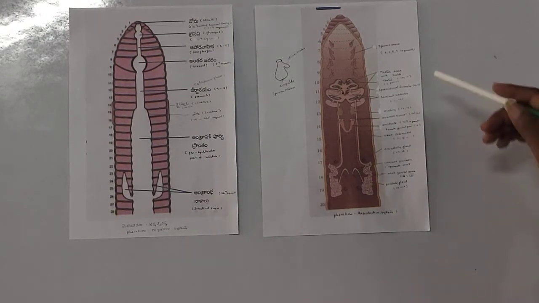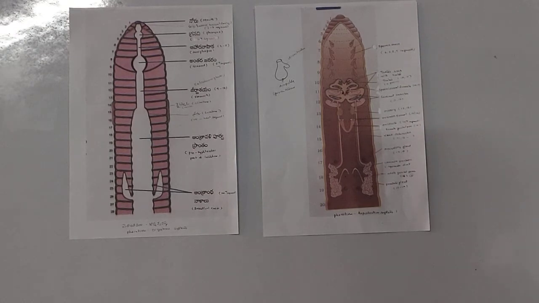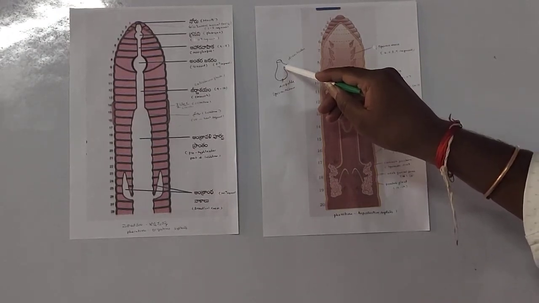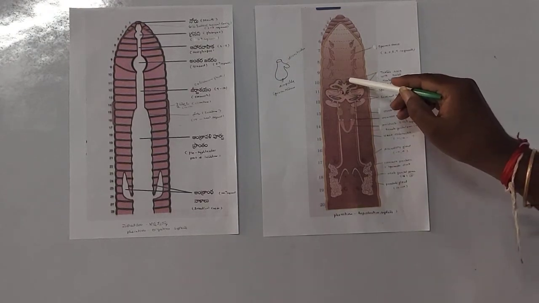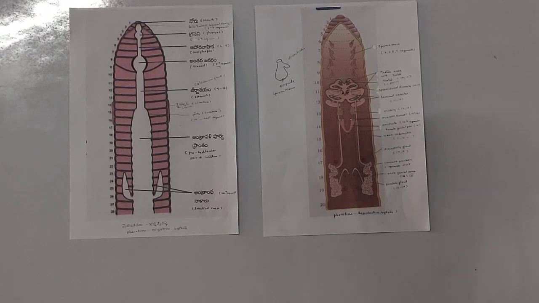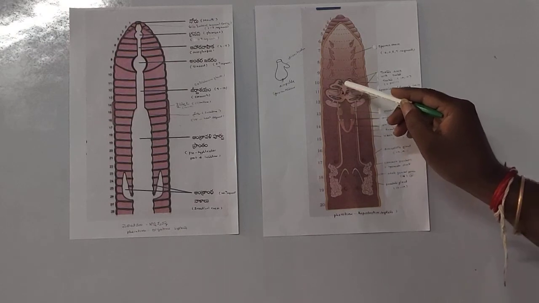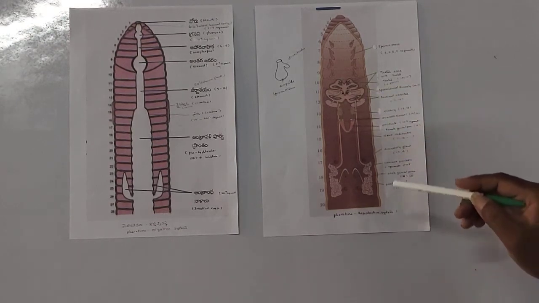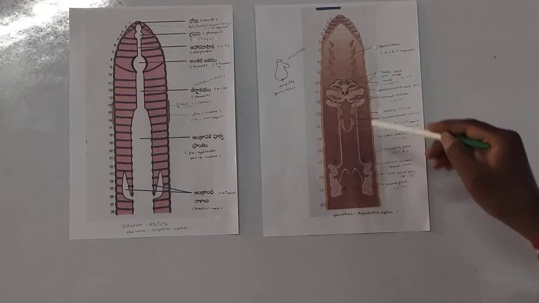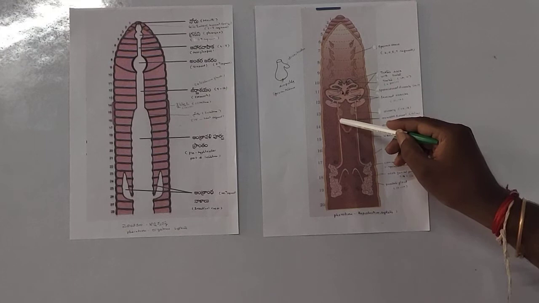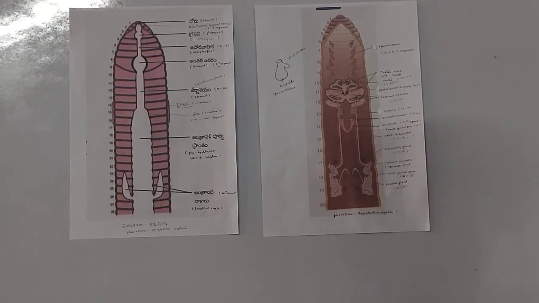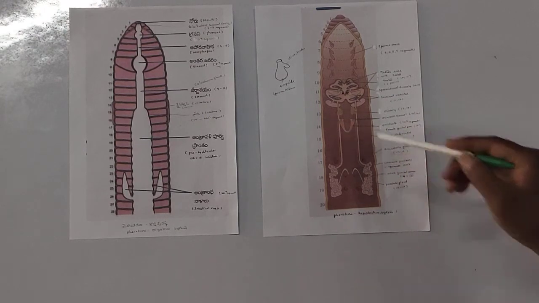Please observe the spermathecae in the 6th, 7th, 8th, and 9th segments. One part is the ampulla, one part is the diverticulum. This hole is called the spermathecal opening. Testes, one pair, 10 and 11. Testis sacs, 10 and 11. Spermiducal funnels, 10 and 11. Seminal vesicles, 11 and 12. Ovary, 12 and 13. Ovarian funnel, 13 and 14. Oviducts, 14, one pair. They commonly open outside with the female genital aperture, which is present in the 14th segment.